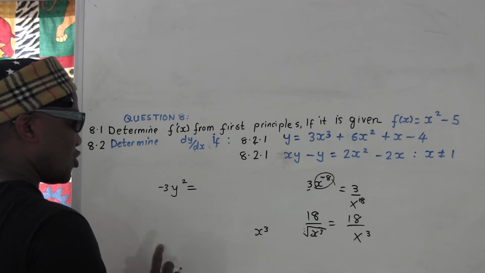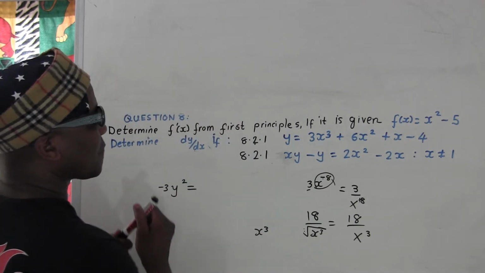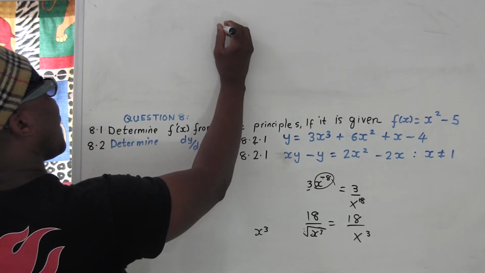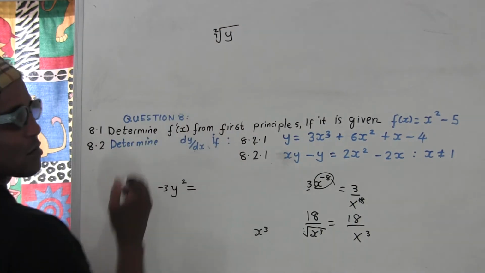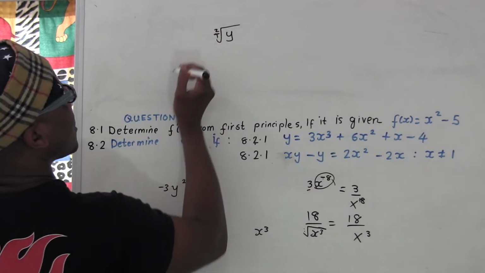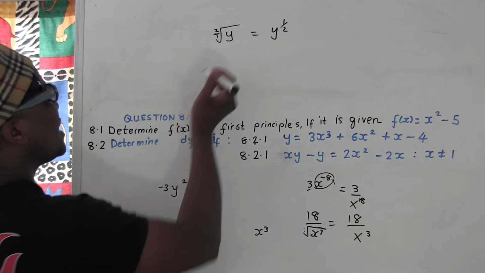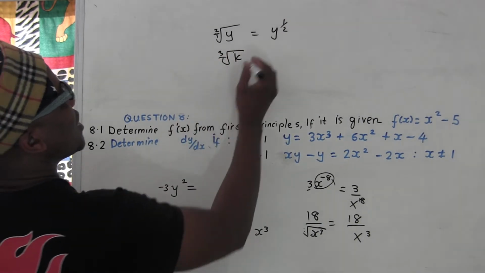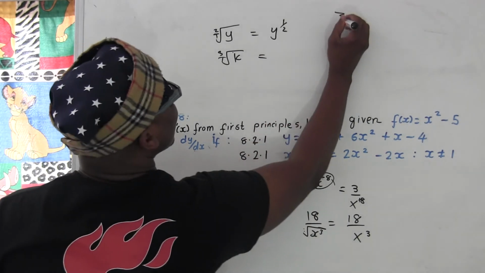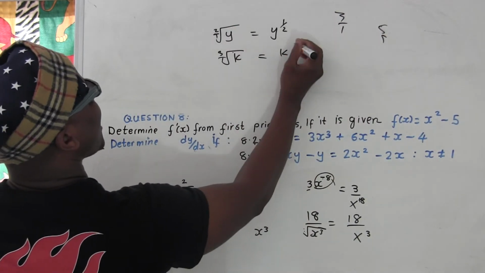This is very, very important. Look, if somebody gives you y to the 2, which number is here? Here is 2 over 1, even if they didn't write it. So you say y, and then flip this, it's like 1 over 2. Remember that. If somebody gives me k to the 3, this is 3 over 1, even if they don't write it. When you say 5, it means 5 over 1. And then this is going to be k, and you flip this number up and down.